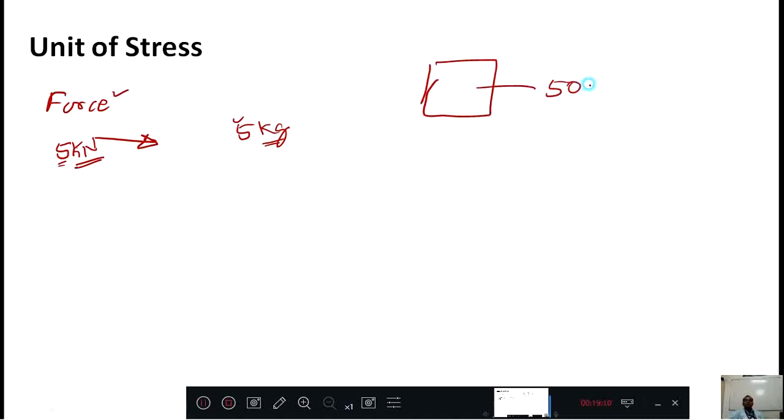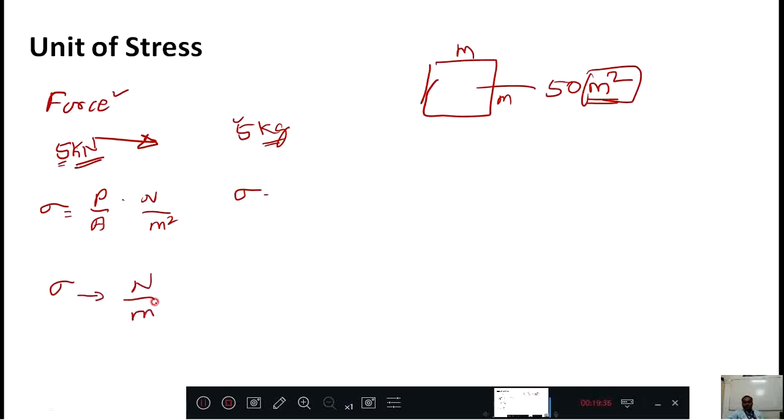Like that, if it is some area, how will the area be measured? Area might be 50, and this 50 will be measured in terms of meter square, because this side is a meter and this side is a meter, and therefore it is a meter square. Now the stress is sigma, and sigma is measured in terms of force divided by area. Force unit is Newton and area unit is meter square. Therefore stress unit is Newton per meter square. Now this is a standard unit, an international standard unit. You need to remember that.